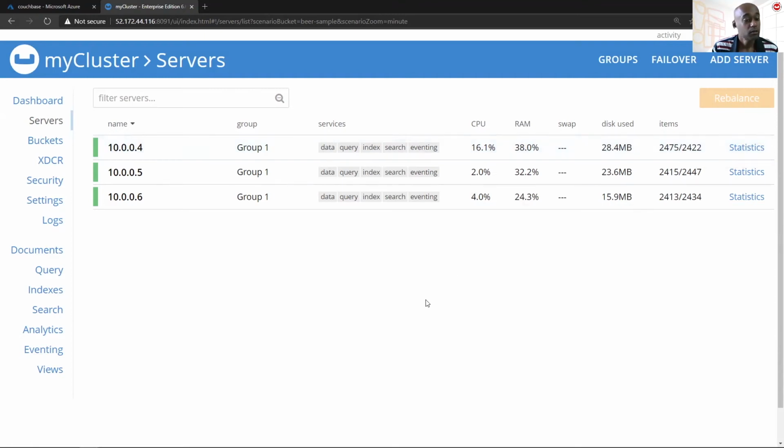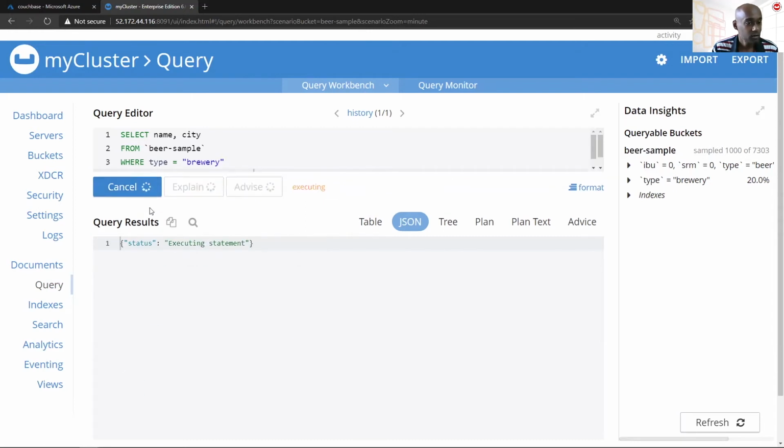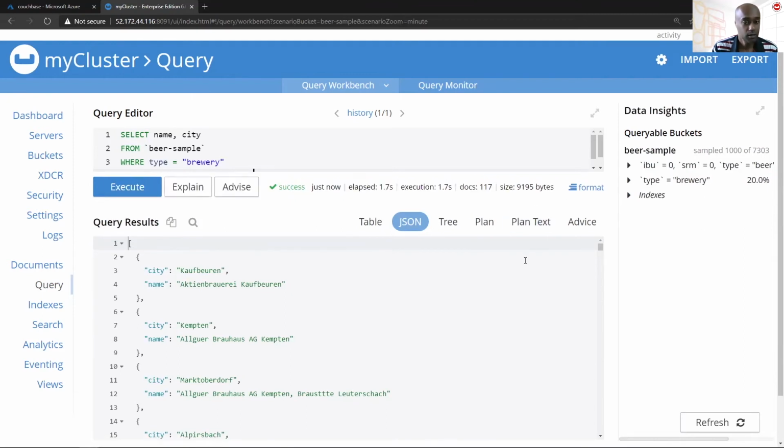All right. So this is the setup which I'm working with in order to demonstrate the failover process. Before we proceed though, I'm going to head over to the query section, and I'm just going to run a simple query against the beer sample bucket which we have loaded. It doesn't really matter what the query is. What is significant is that when running this, the 117 documents which this query returns now show up in a little over a second.